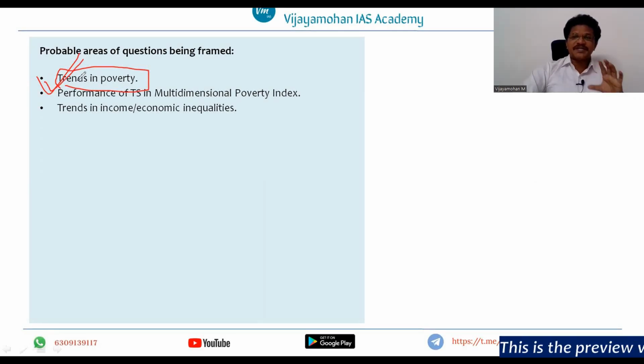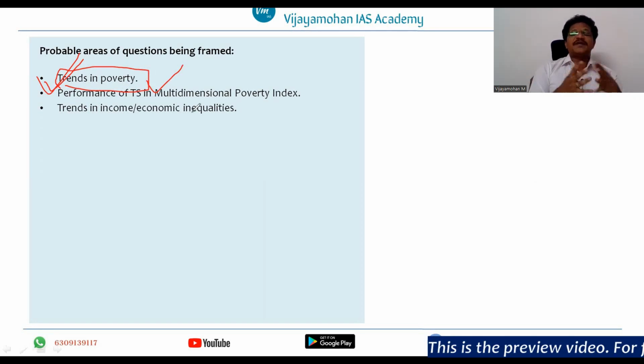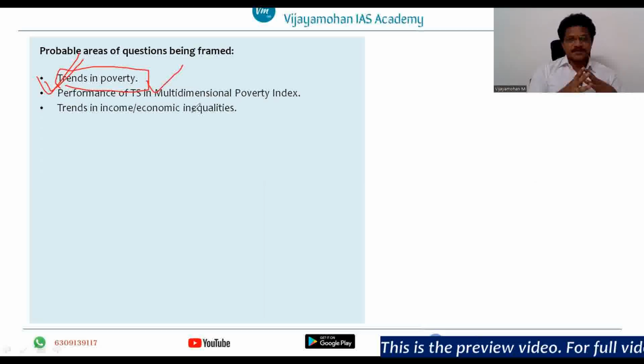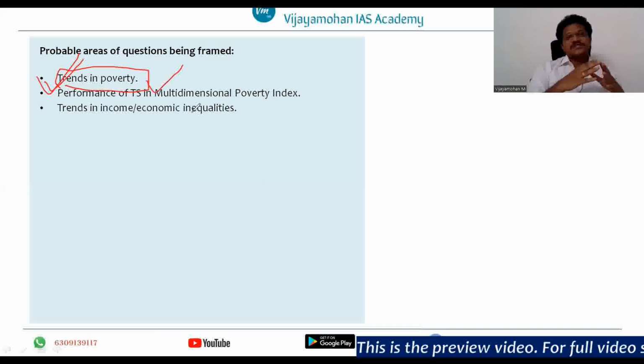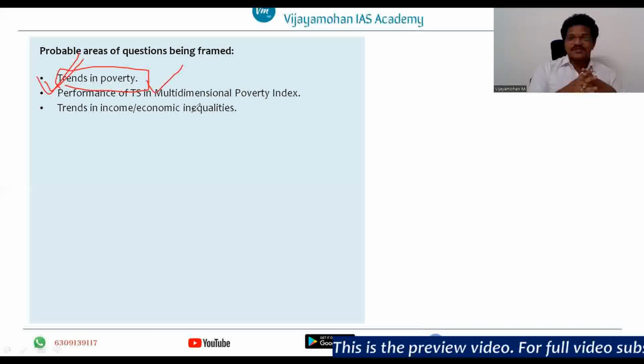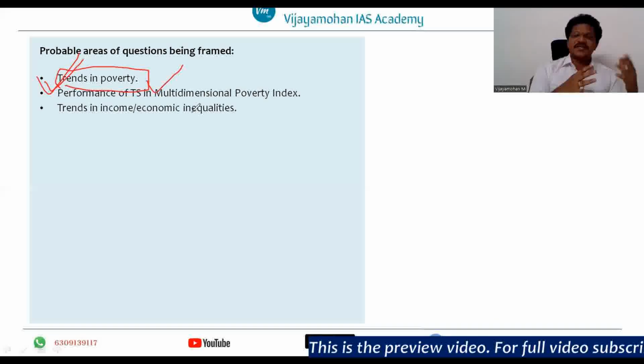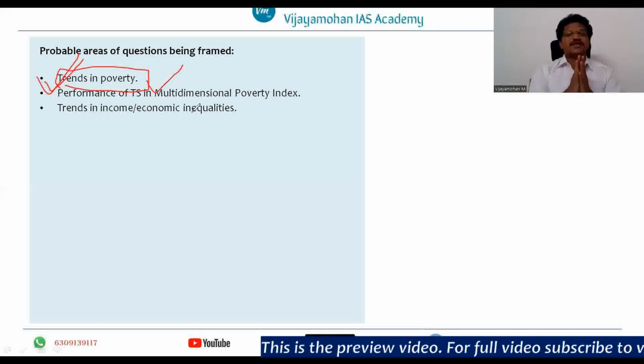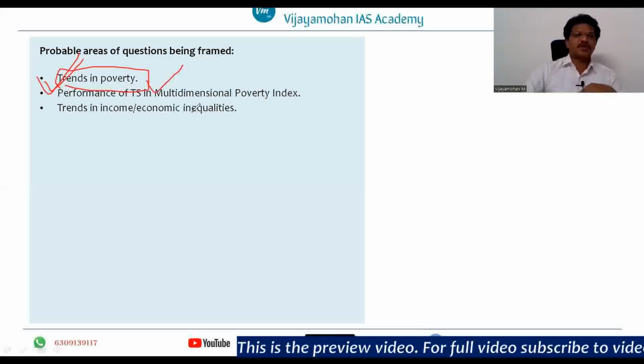So there were many times questions being asked on the trends of the poverty. They are not concerned about particularly what is happening in 1993-94, what is the poverty in 2011-2012. They are asking about what is the trend of poverty that you can observe in the Telangana state since 3 decades or 4 decades, something like that. So there is a probability of question this time also being asked on the trends in poverty, one area.